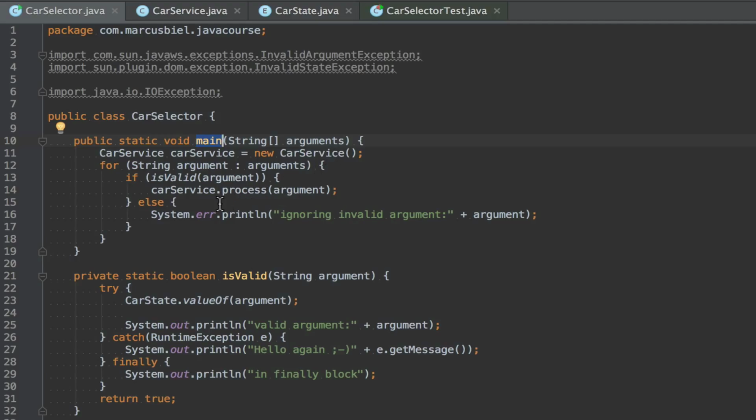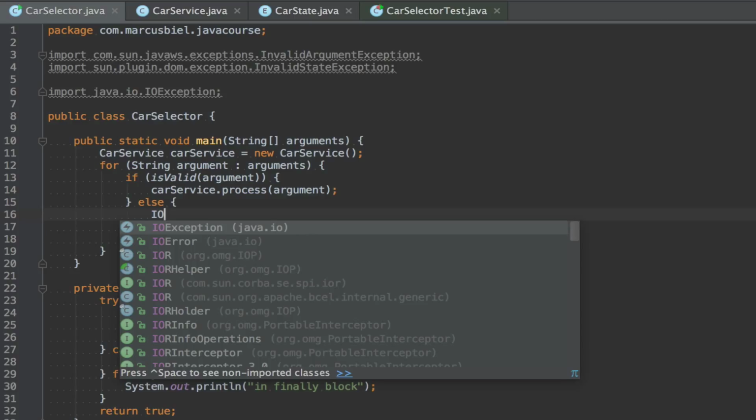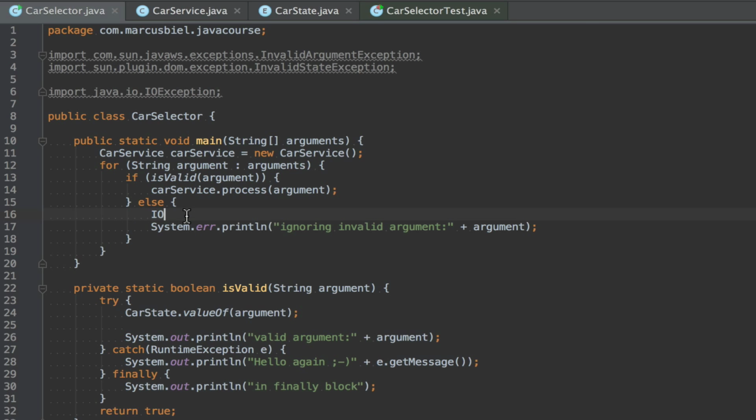One of the most famous ones is probably the IO exception. That will be, see, it's in Java IO, the package. This one will be thrown if you have any problems with IO operations, which is again a topic on its own.